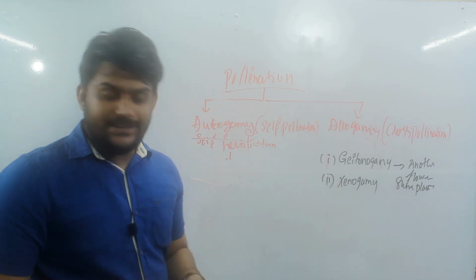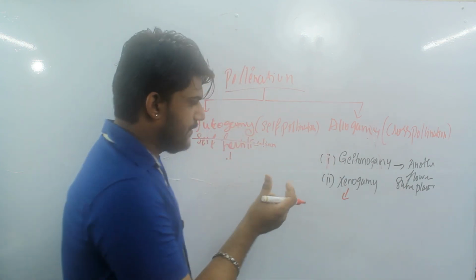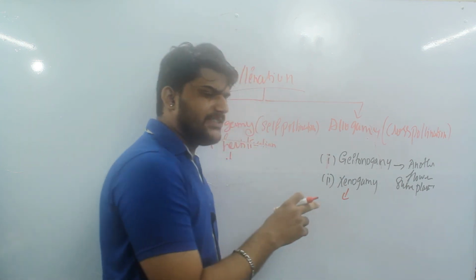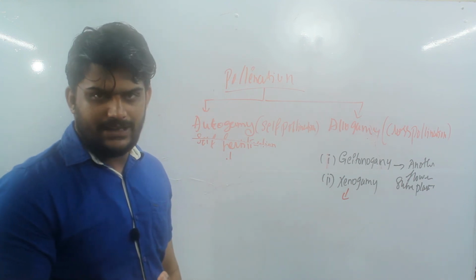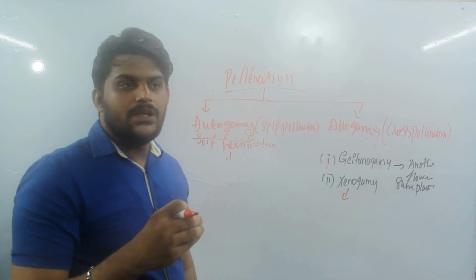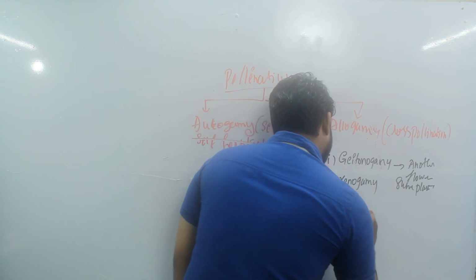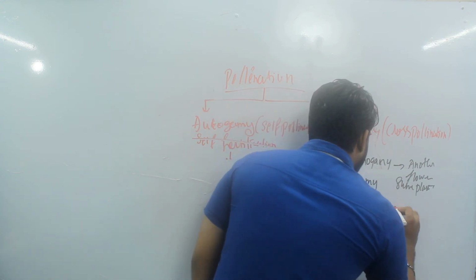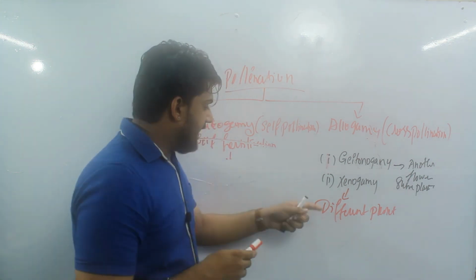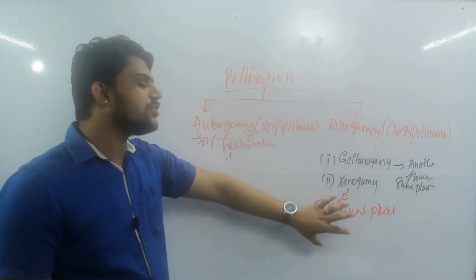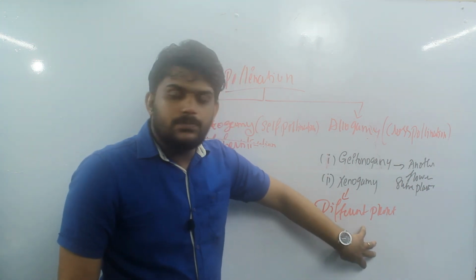Next is xenogamy. Xenogamy has just a simple change: the transfer of anthers from one flower to another flower of a different plant. That means it is a peculiar cross pollination. Most plants will fall into this particular pollination.